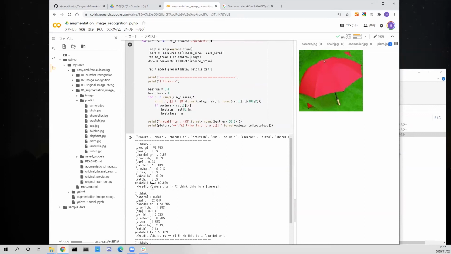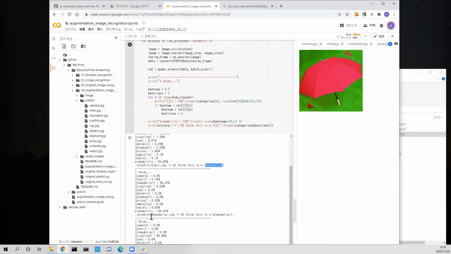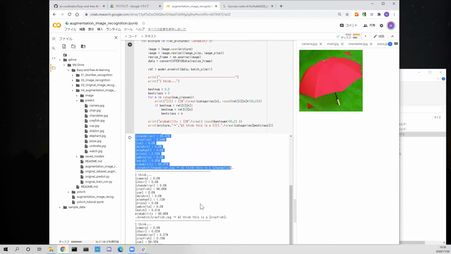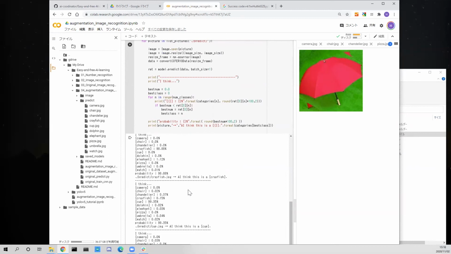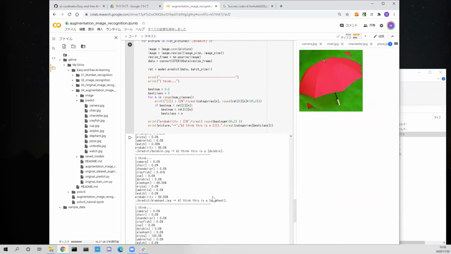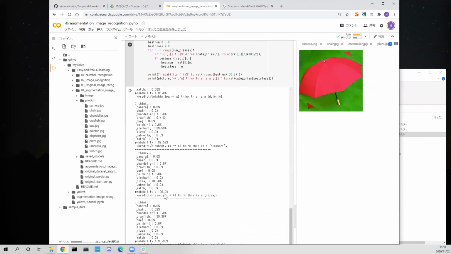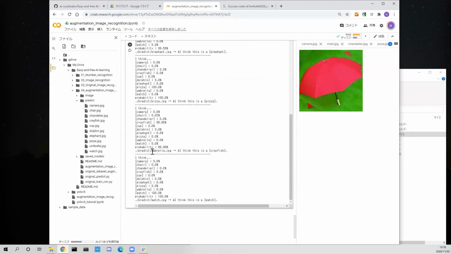Camera.jpeg: AI thinks this is a camera. AI answered correctly. Chair: chandelier, NG. Chandelier: chandelier, okay. Crayfish: crayfish, okay. Cup: cup, okay. Dolphin: dolphin, okay. Elephant: elephant, okay. Pizza: pizza, okay. Umbrella: crayfish, NG. Watch: watch, okay. Amazing.